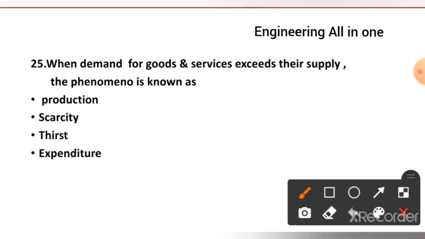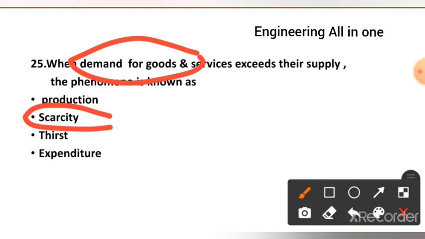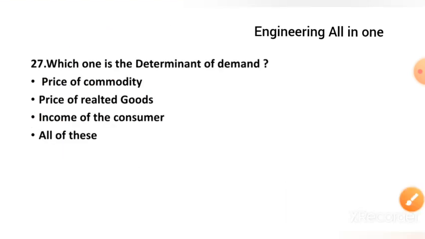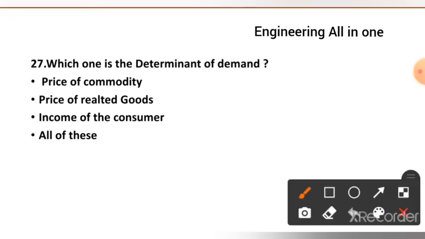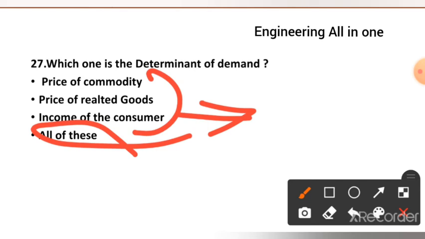When demand for goods and services exceeds their supply, the phenomenon is referred to as production, scarcity, thirst, or expenditure. This condition is referred to as scarcity, when demand for goods and services exceeds their supply. Now see question number 27 here. Which one is the determinant of demand? Price of commodity, price of related goods, income of the consumer. All of these are determinants of demand.